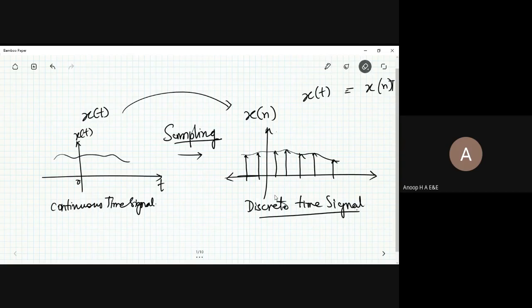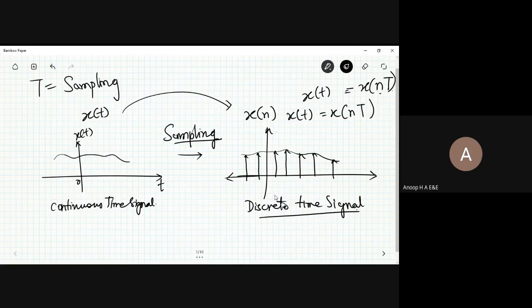Along with that, you have a sampling interval, n into capital T. Let me write it again: x of t equals x of nT, where T is the sampling period. T is the sampling period here. So the sampling period is generally said to be equal.